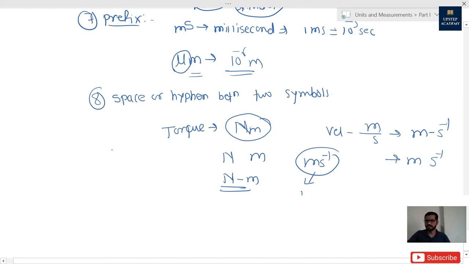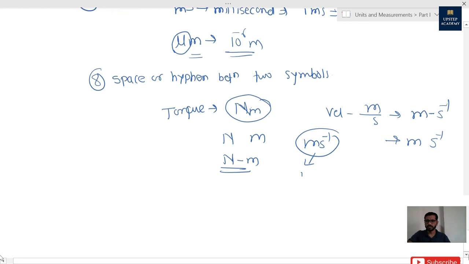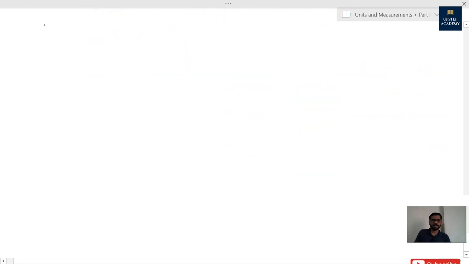Okay, so we should avoid such a practice. Alright, I hope guys conventions for writing units are also clear to you. Let's move towards another topic. New topic is measurement of length. Unit of length is meter.